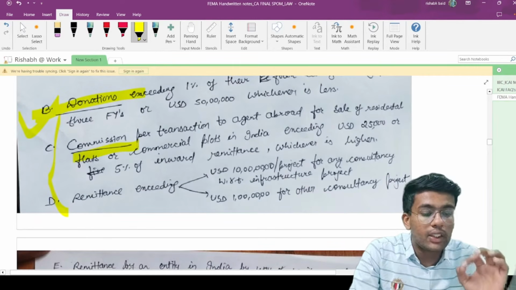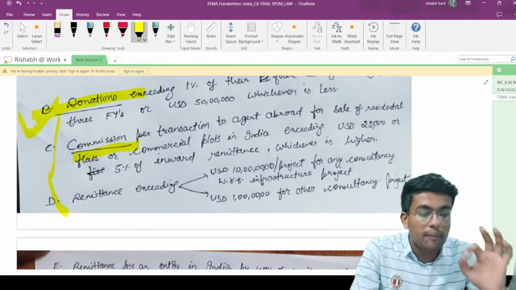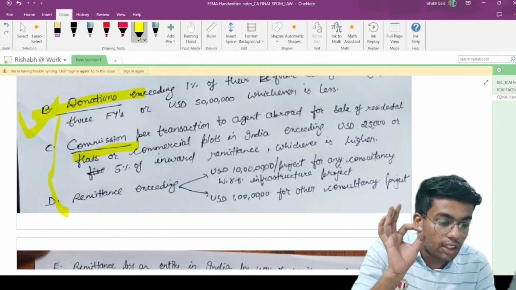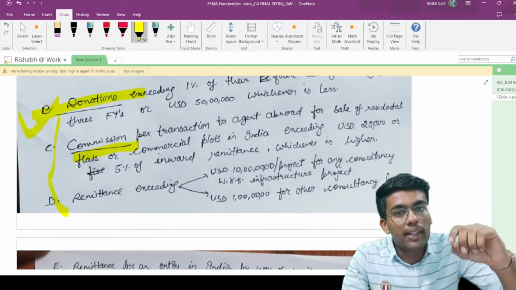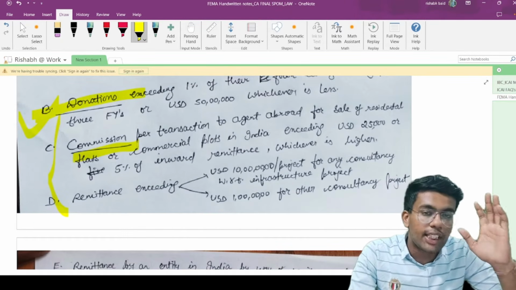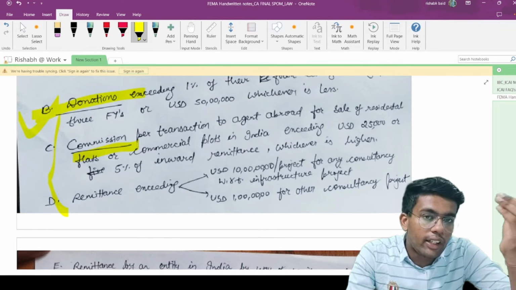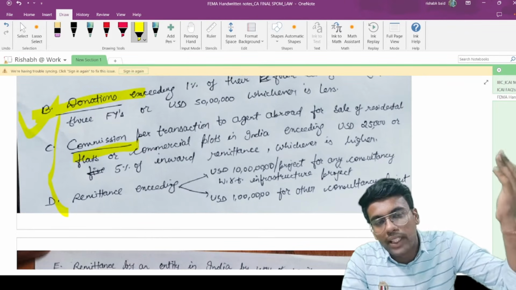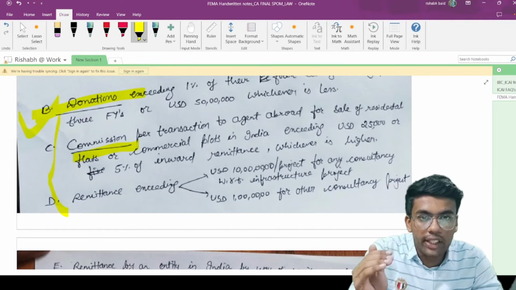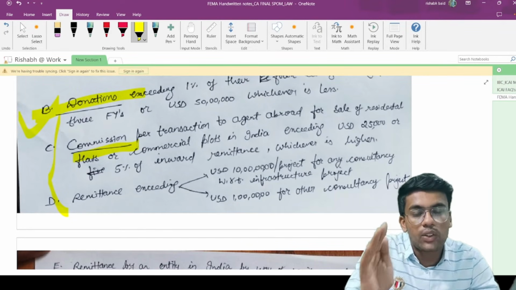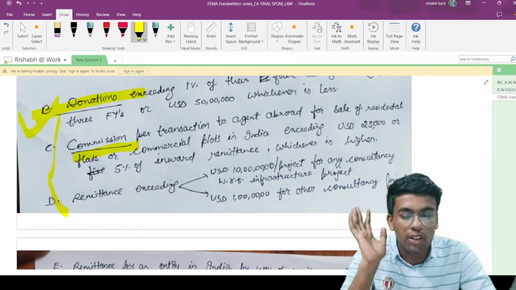Commission per transaction to agent abroad for the sale of residential flats or commercial plots in India exceeding $25,000 or 5% of inward remittance. You are making a commission payment of $25,000 or 5% of the foreign remittance. Let's say $1 lakh, you sold some flat or commercial property, so 5% of that would be 5,000. So 5,000 or 25,000, whichever is higher, 25,000. If you are making payment in excess of $25,000, then you need to have prior approval of whom?